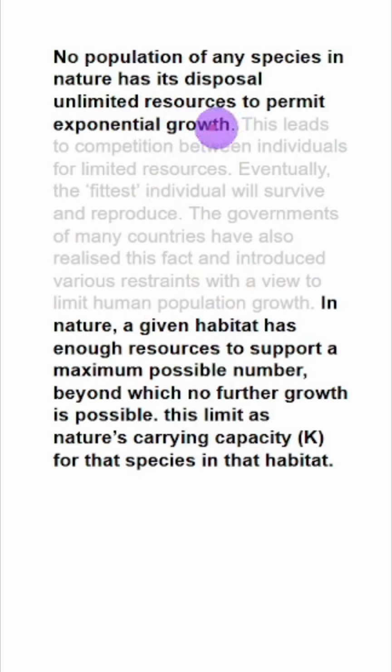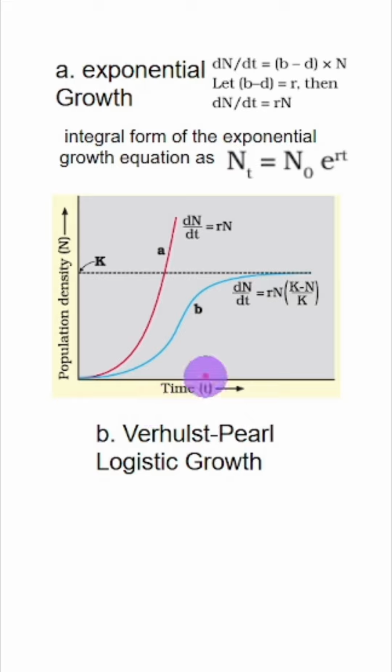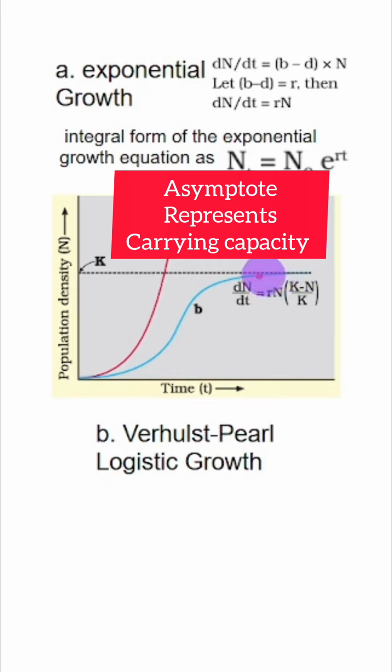Logistic growth, on the other hand, is represented by this parameter which is called nature's carrying capacity. So we have enough resources in a given habitat which can support maximum growth, and beyond that the growth plateaus. It doesn't grow any further. So see, this is realistic growth. It increases because there are enough resources, but then when the resources start depleting, the growth also becomes stationary. This is called asymptote.